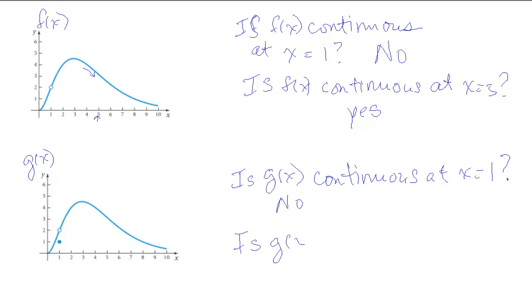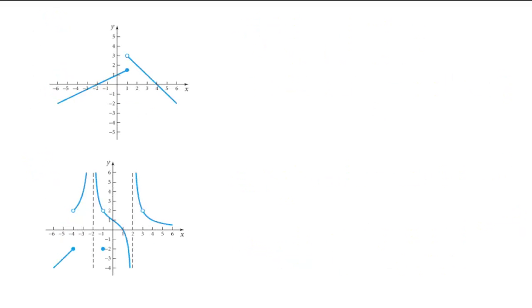But is g of x continuous everywhere else? Say x equals 7? And the answer is, in fact, yes. We would say it is continuous at x equals 7. Okay. Let's look at a couple others.